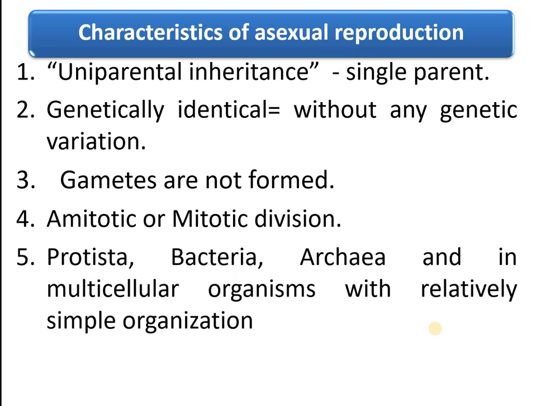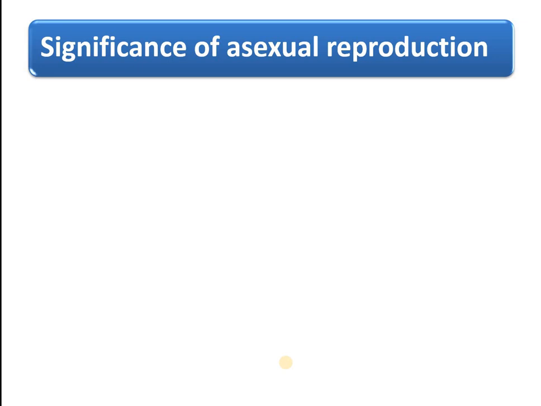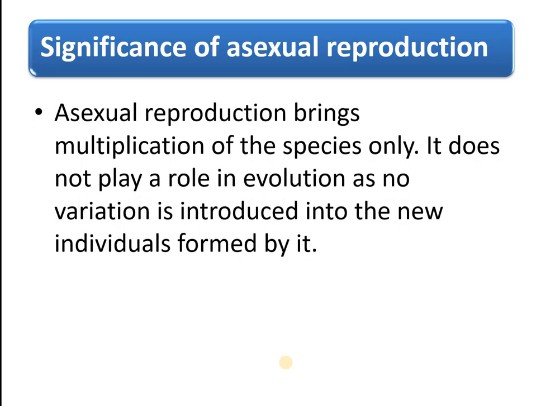The following organisms follow asexual reproduction: Protista, bacteria, archaea, and some multicellular organisms that have relatively simple organization. What are the types of asexual reproduction? That we already studied: fission, sporulation, budding, gemmule formation, and fragmentation and regeneration. Now, the significance of asexual reproduction.